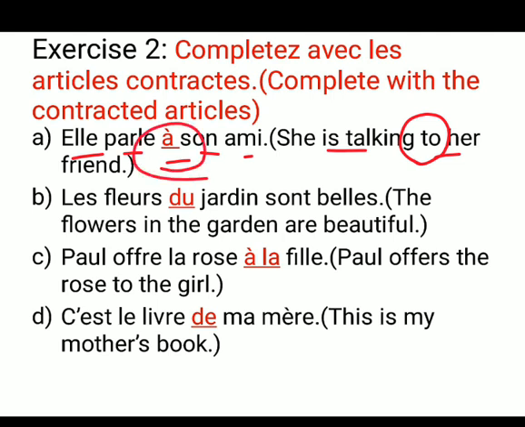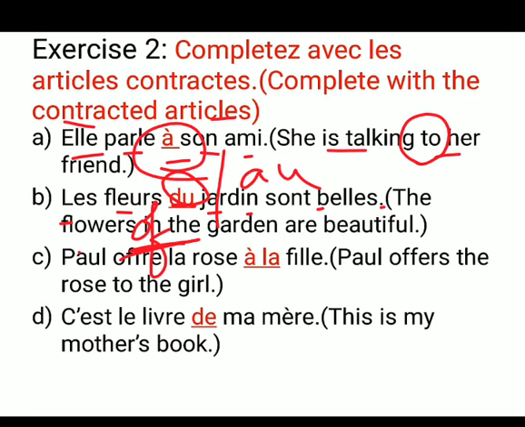Okay. Next part is la fleur du jardin est belle. The flowers in the garden are beautiful. In the, not in the, of the garden are beautiful. So here for of the you have to put du. Okay, you can also put au here. In the garden, at the garden also, of the garden also. So here both types of contracted article you can put.